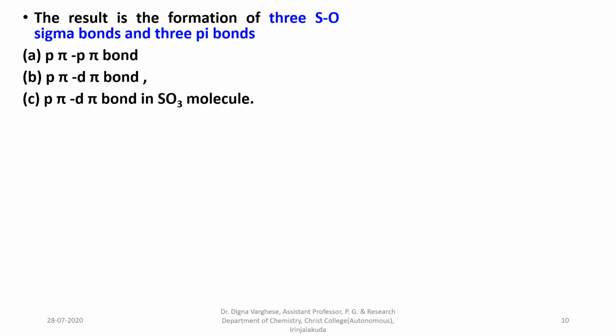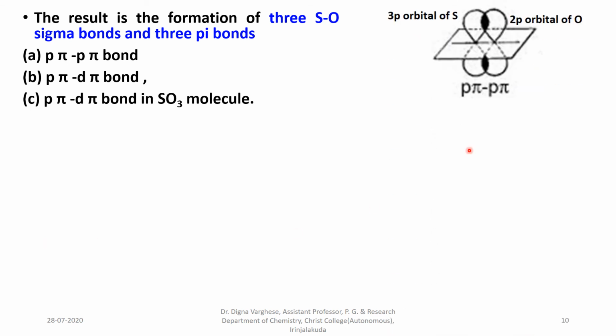The result is the formation of 3 sulfur-oxygen sigma bonds in the sulfur trioxide molecule and 3 pi bonds. These pi bonds are formed first by p-pi overlap, that is, a p-pi bond is formed by the overlapping of the 3p orbital of sulfur and the 2p orbital of oxygen in a sidewise fashion. That overlapping is known as p-pi overlap.